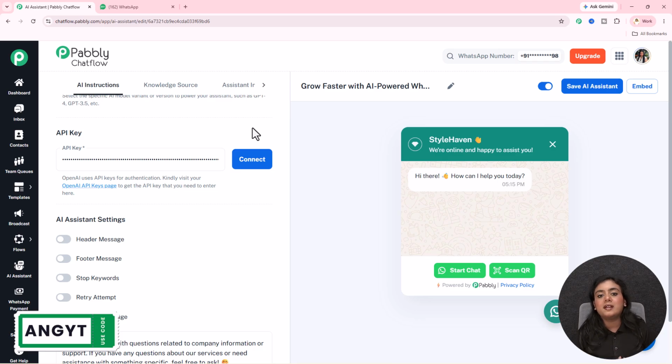Now remember this very important point, you need to have a paid OpenAI account in order to create this AI assistant, then only this AI assistant is going to give all the replies.